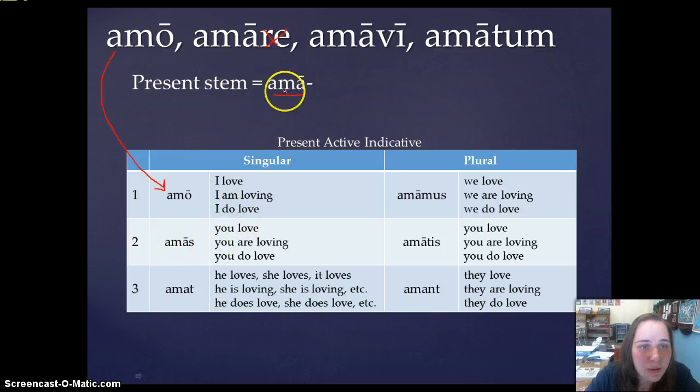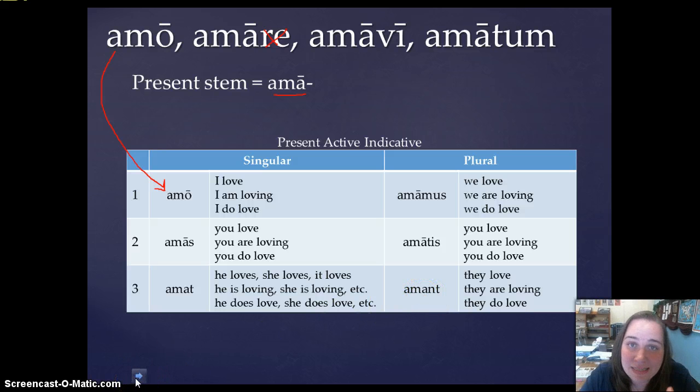Now once we have our present stem, ama, we just add our endings to it. So amas, you love, you are loving, you do love. Amat, he loves, she loves, it loves, he is loving, she is loving, it is loving, he does love, she does love, it does love, so on and so forth. Amamus, we love. Amatis, you love. And amant, they love. Okay?